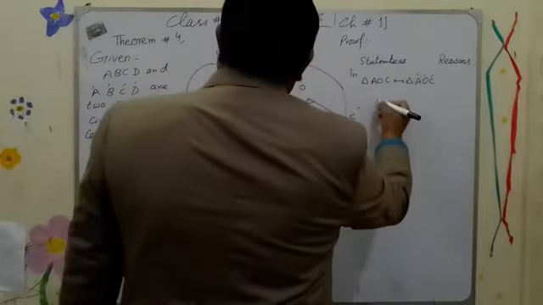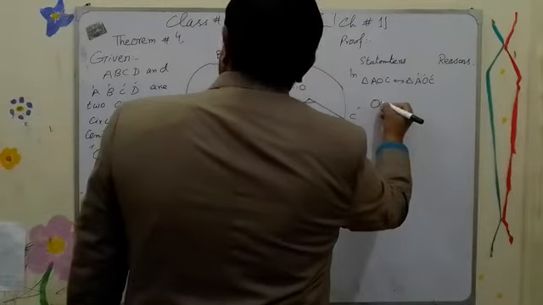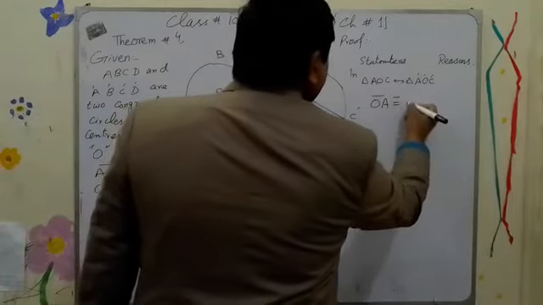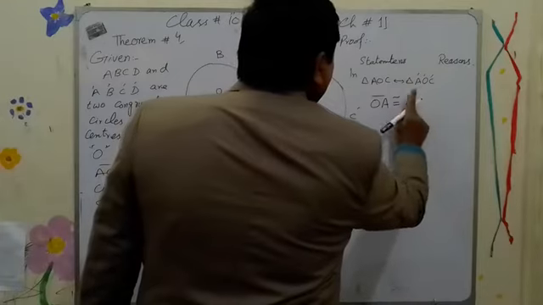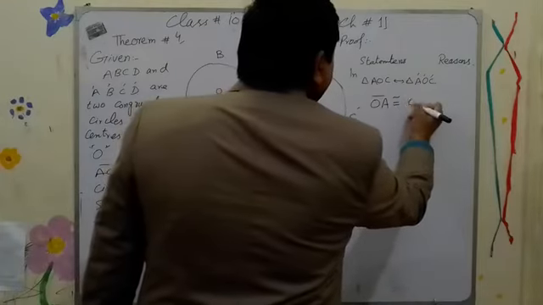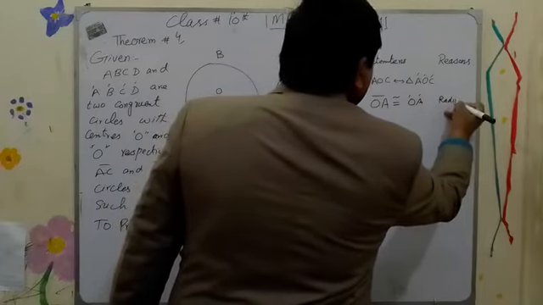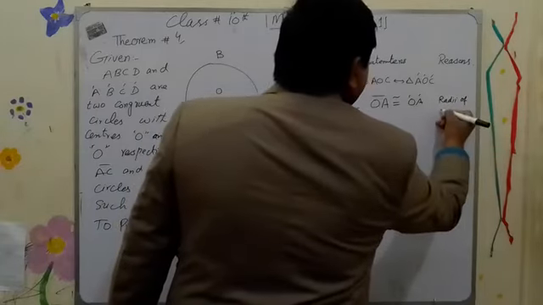So we say that OA is congruent to O prime A prime, radii of congruent circles.